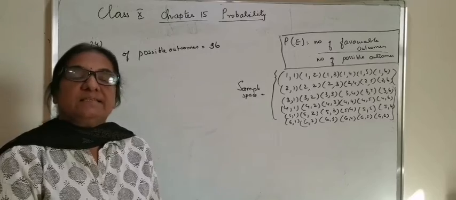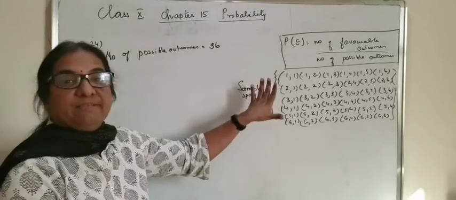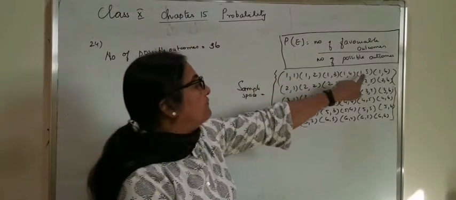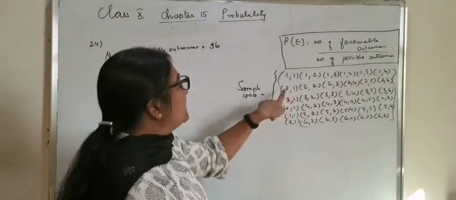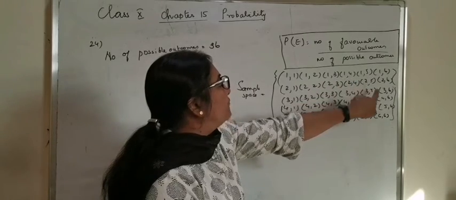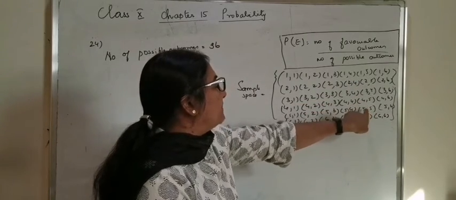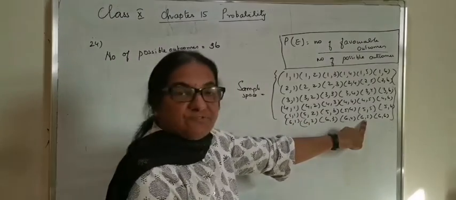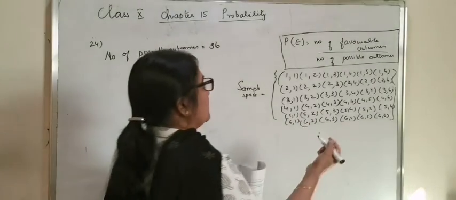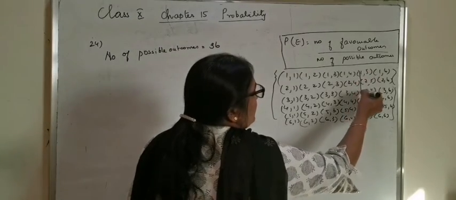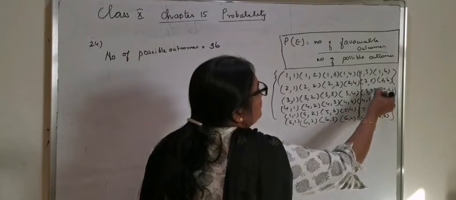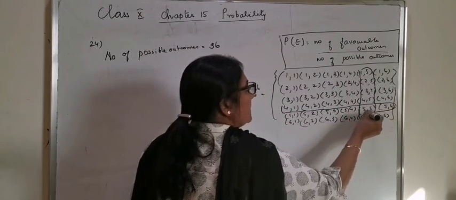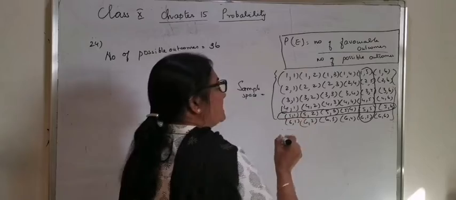The question says 5 will not come up either of the times. So that means the outcome 5 should not be there at all. So when the first die shows 1, 1 5 should not be there. Similarly 1 5, 2 5, 3 5, 4 5, and all these 6 outcomes plus 6 5 should not be there, and all the outcomes with 5 on the first die.